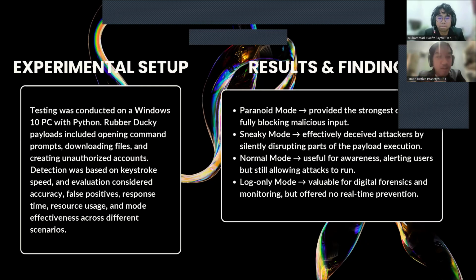As for the results and findings, the paranoid mode gave the strongest protection by blocking all malicious input. The next one is the sneaky mode. It tricked attackers by disrupting the payload silently. But the normal mode only allowed the user, so it does nothing, so the attack could still run. And last but not least, log only mode was useful for monitoring and forensics, but it didn't stop the attack in real time.